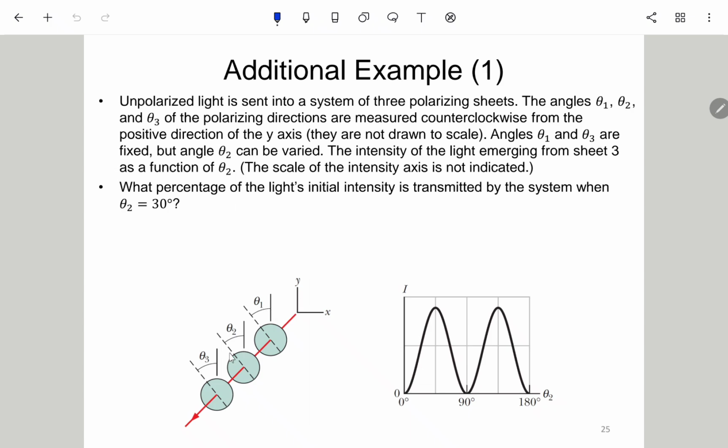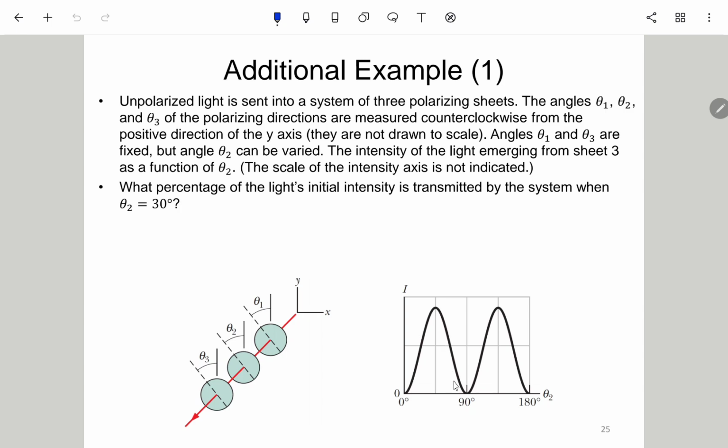And then theta 1 and theta 3 are fixed 第一个跟第三个是固定的，but 但是我们不知道它什么角度，but angle 2 can be varied 第二个是可以旋转180度的，因为360度没意思嘛，就是上下跟向下是一样的，所以只转给你看180度，虽然它90度已经有一个周期。Okay, so the intensity of the light emerging from the filter 3 as a function of theta 2, the scale of the intensity axis is not indicated.